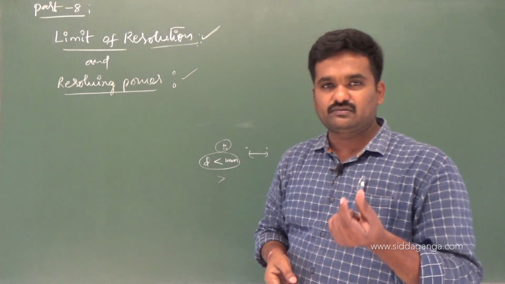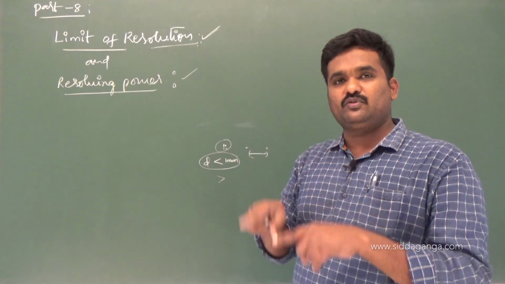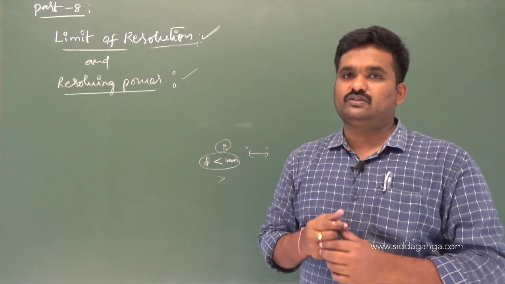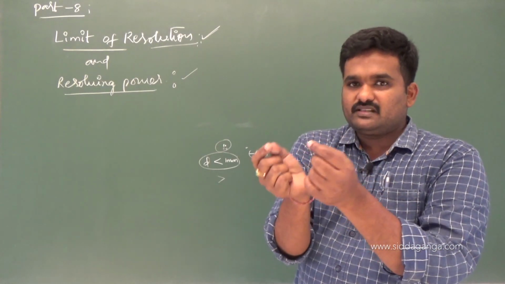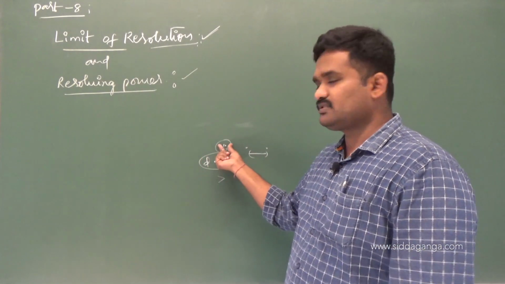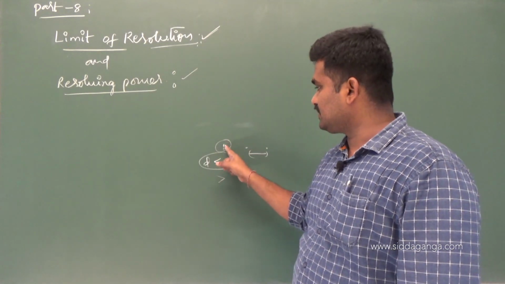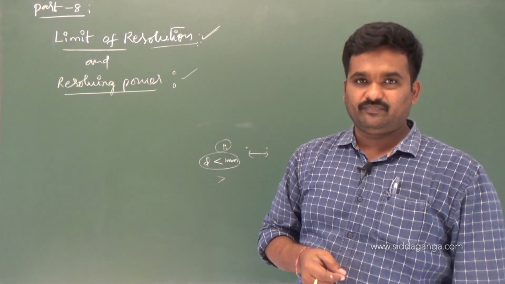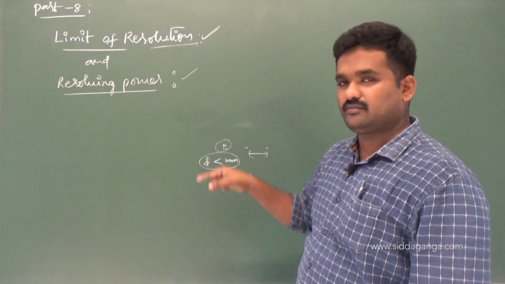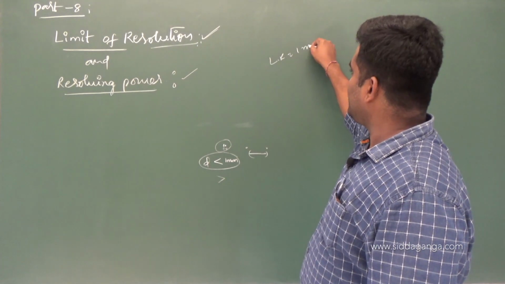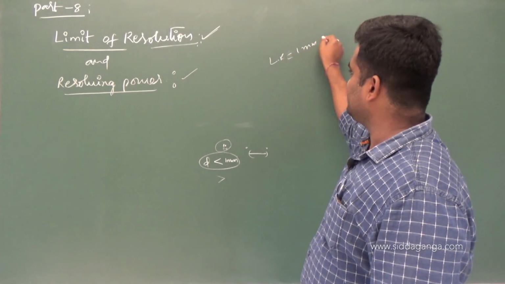If the distance between the two small dots is 1 mm and you can see them from that distance, then beyond that distance, no doubt you can see them as two separate objects. If the distance between them is less than 1 mm and you are not able to see them as two distinct objects, then we say the limit of resolution of this particular eye is equal to 1 mm. That is the meaning.